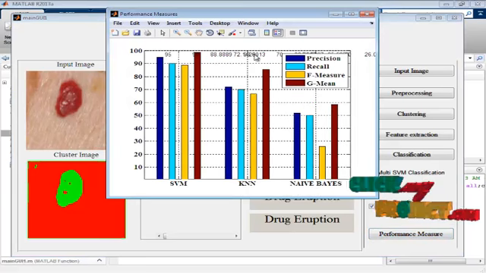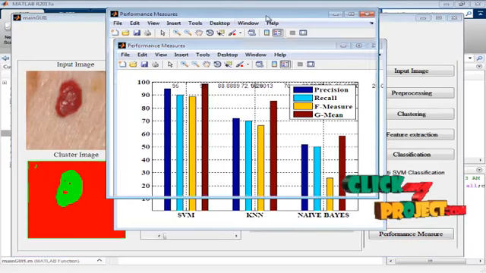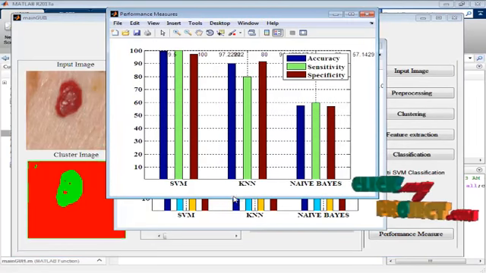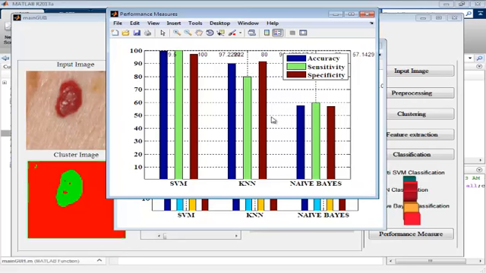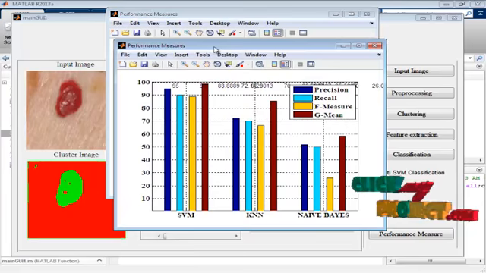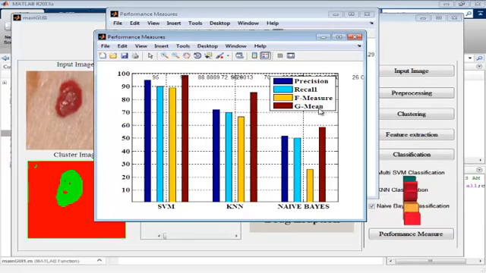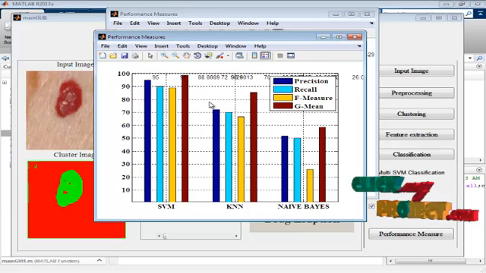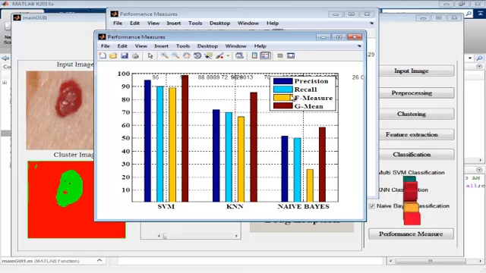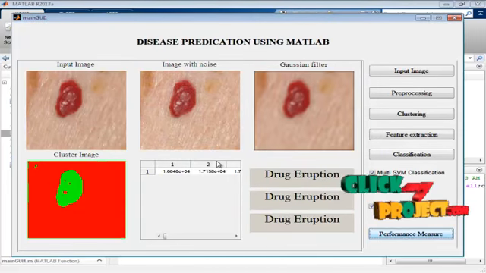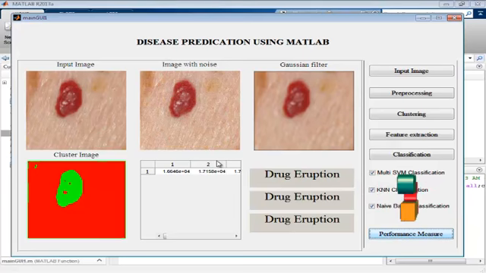Here two graphs are displayed. The first one shows the accuracy, sensitivity and specificity of the three classifiers. The SVM classifier is higher when compared with the other two classification methods. Next is precision, recall, FME and GME. So here I find that the SVM classifier is the best classification method in disease prediction. Thank you for listening. Our demo is completed.